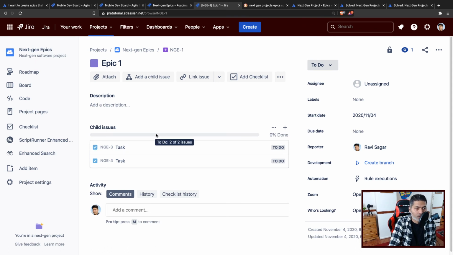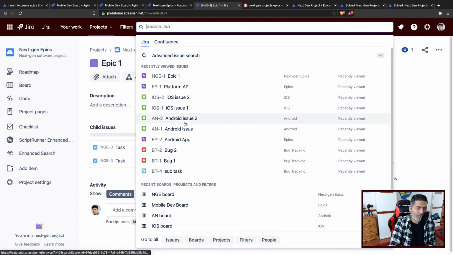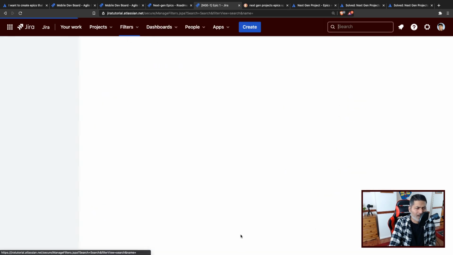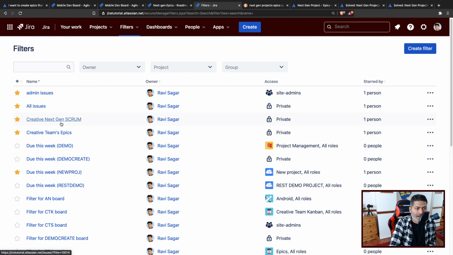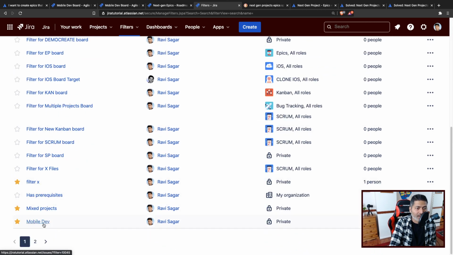What we can also try to do is, what if we go back to the board and we also include this project called next gen project. So if I maybe go to my filter, I'll just modify the filter, and I'm just of course experimenting just to show you how it can work. So let us find the filter that we added earlier, mobile development.